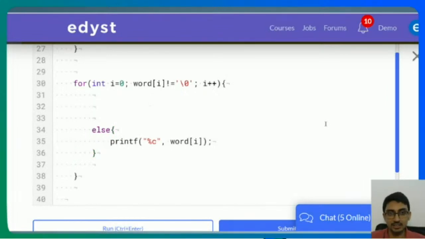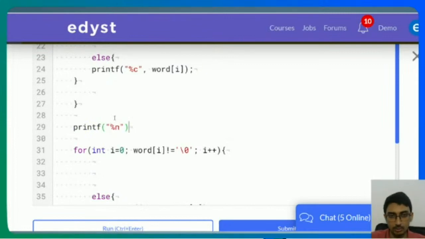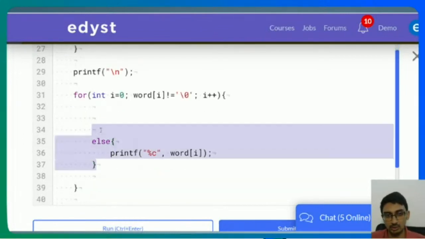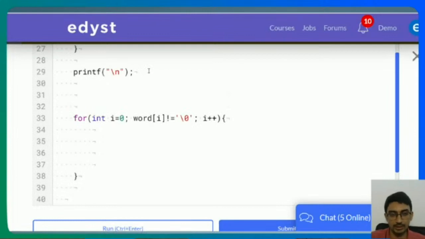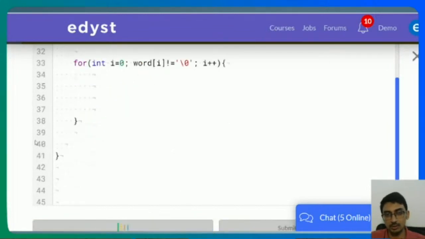Okay, so if that's the case, how do I actually use ASCII values? First of all, how do I know it's a lowercase element, and how do I actually use it? Anytime you're wondering what the ASCII value of something is, one thing you could do is printf with modulo d, just to see the ASCII value of small a.